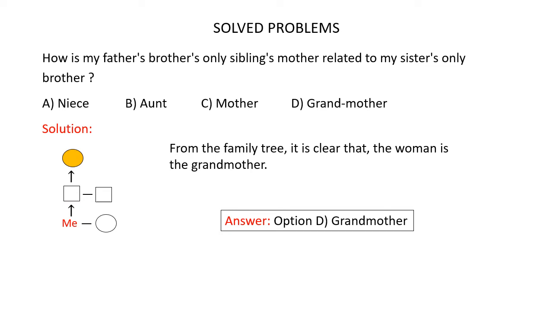Now we have to find out how this person is related to my sister's only brother. So my sister is this person and her only brother is obviously me. So now we have to find out how this person is related to me. From this family tree, it's clear that this person is my grandmother. So the correct answer is option D, grandmother.